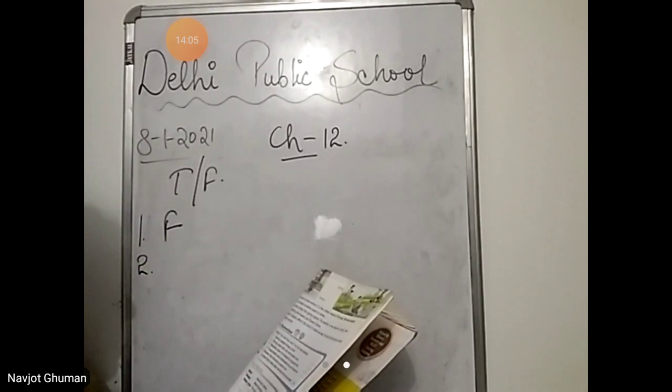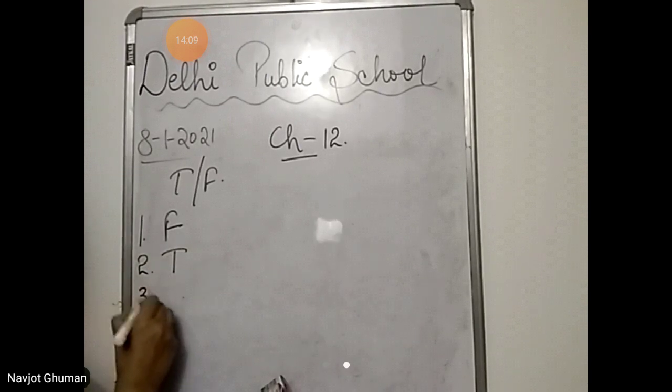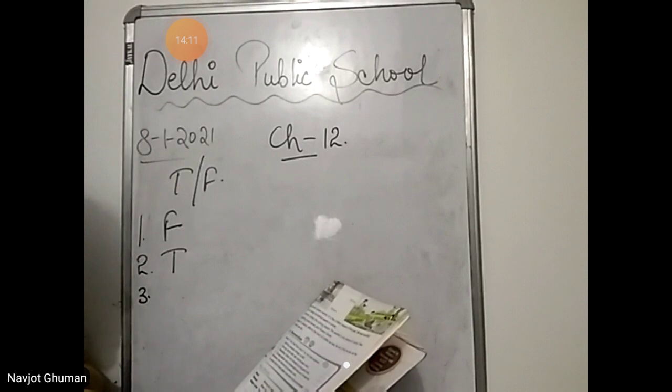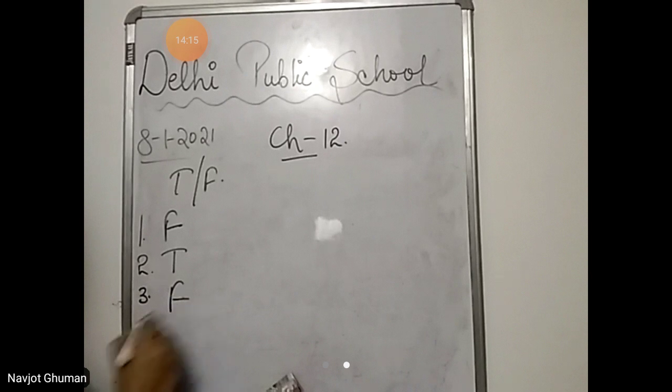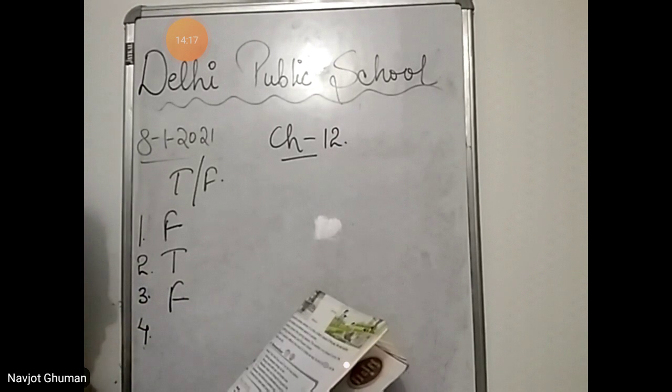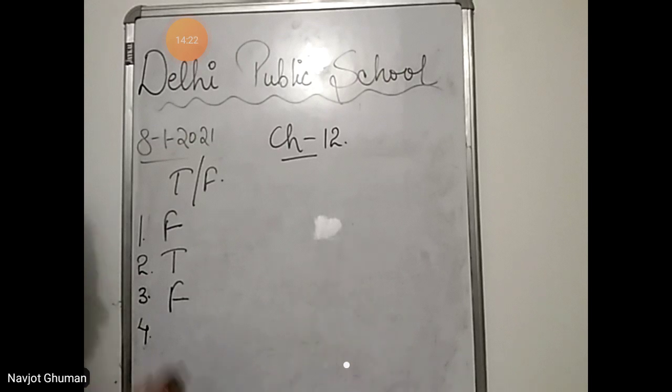Strong wind with rain and thunder is called storm. True. Weather does not change for a long period of time. False. Evaporation and condensation are a part of the water cycle. True. They are part of the water cycle.